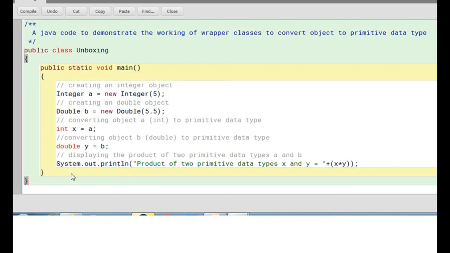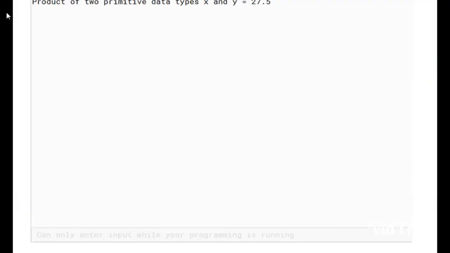And then finally the last line, you want to find the product of these two primitive data types. So you're doing it with a proper message, that is, product of two primitive data types x and y is equal to x into y. You are closing the main method and the class. After this you compile and run the program. So here is the output of the unboxing program.